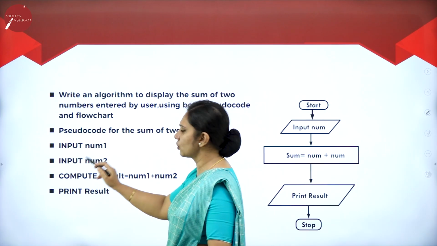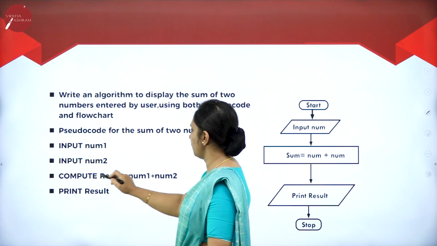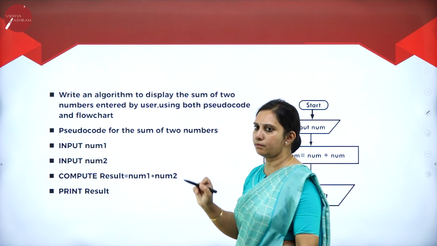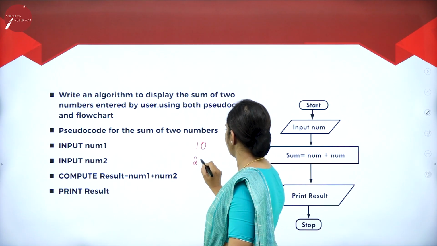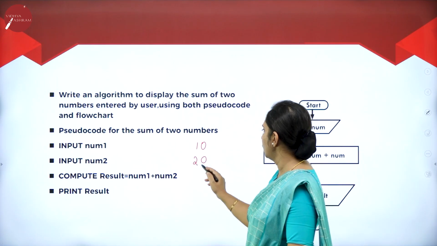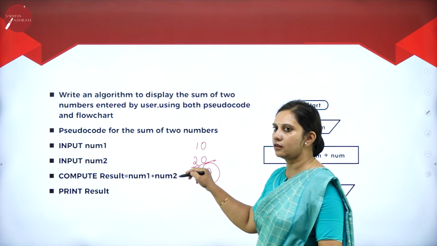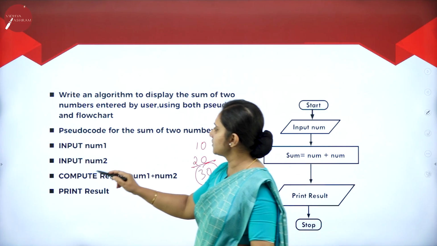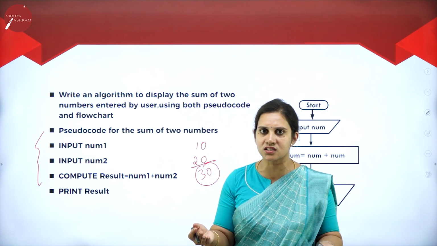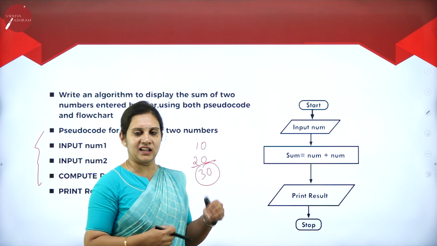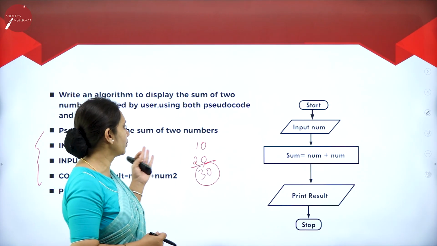These are the two variables I am taking, entered by the user. So now I have to calculate, and for that I am using the compute keyword. Compute result is equal to num1 plus num2. For example, num1 will be 10, num2 will be 20, so the result should be 30. Then print result. So this is the pseudocode which everyone can easily understand. It is a non-formal language that non-programmers can understand and write.